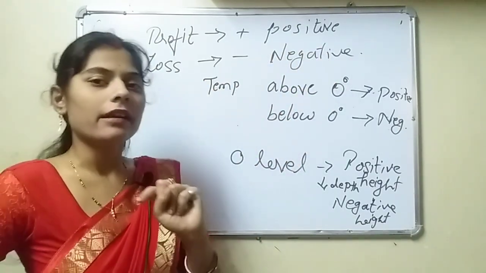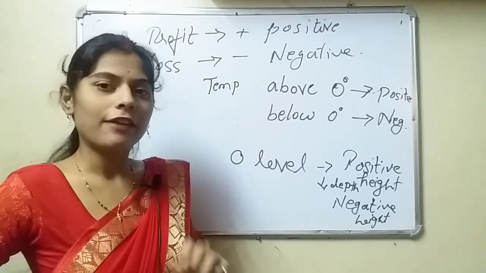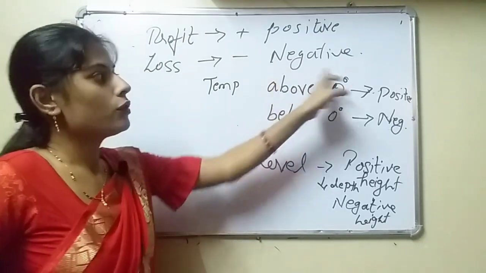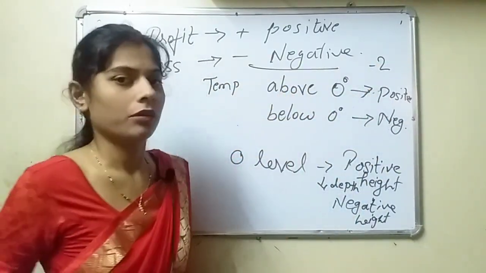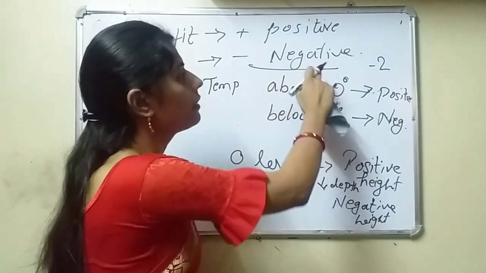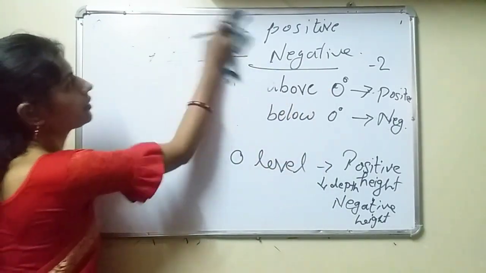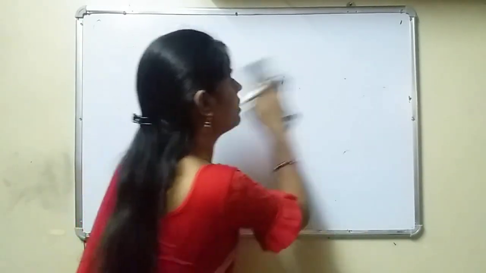Then loss: if you are selling it for 3 rupees and you have purchased it for 5 rupees, then you are getting a loss of -2. It means you got the loss of 2 rupees. That's why it will become negative. So these points you have to remember.